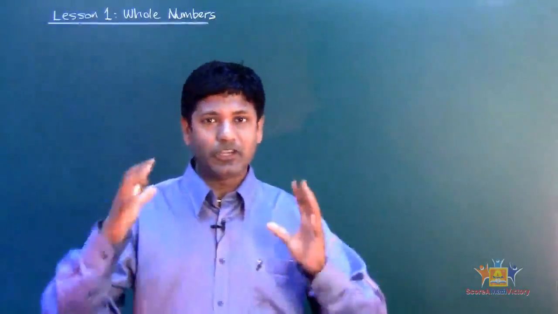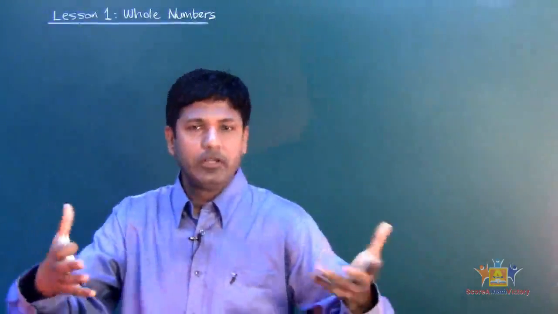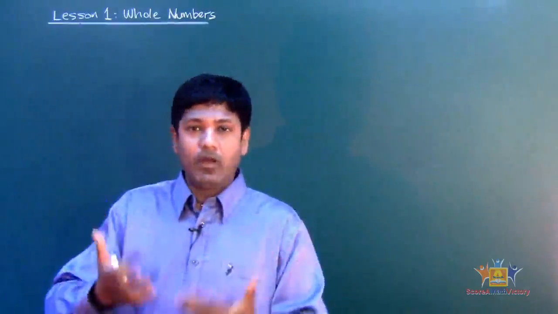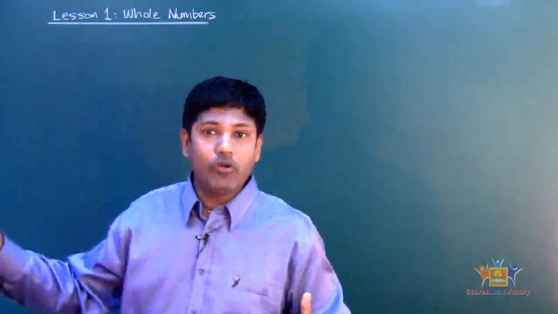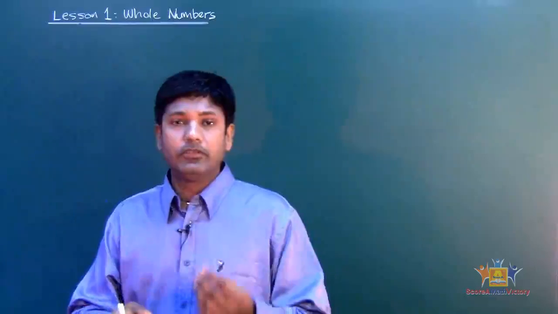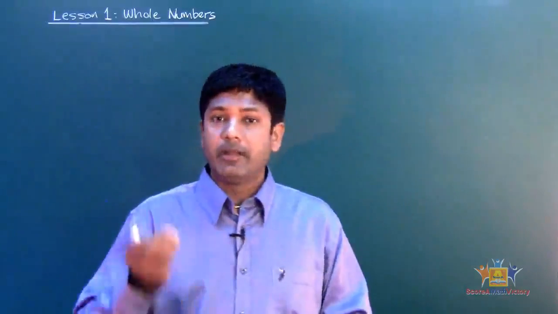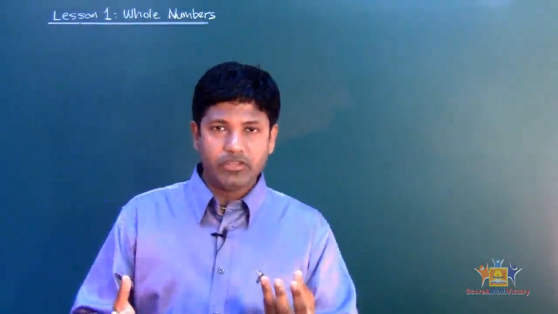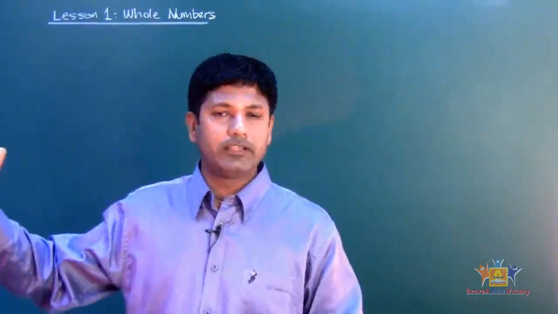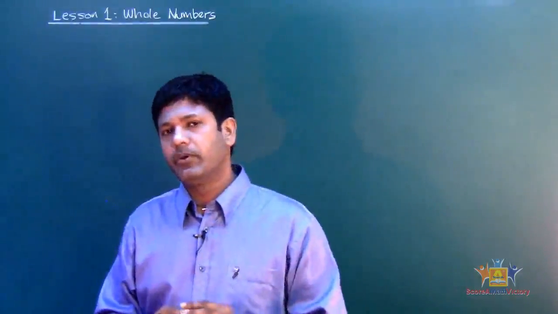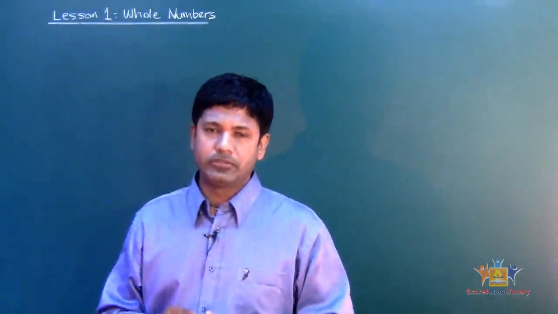Let's learn. Okay, let's talk about whole numbers. What is a whole number? When we say whole numbers, they're numbers that we count, am I right? Like 1, 2, 3, 4, 5, 6, and it keeps going. There's no end to it. Okay? Now, whole numbers also include 0, even though 0 is not a counting number, but 0 is also included in the whole numbers. So, whole numbers start from 0, 1, 2, 3, 4, 5, 6, 7, 8, 9, 10, and keep going on. Okay? Because 0 plays a very important role when numbers are concerned.